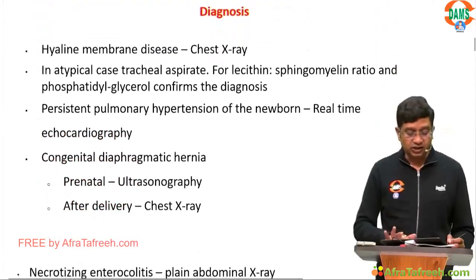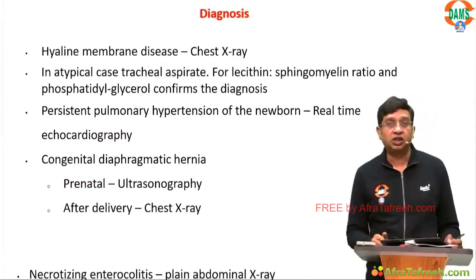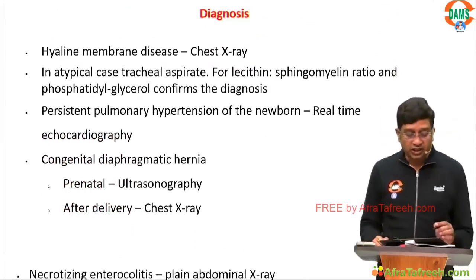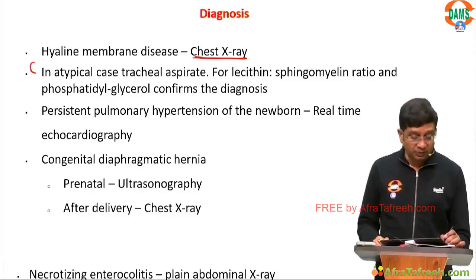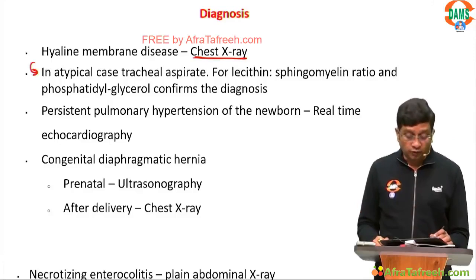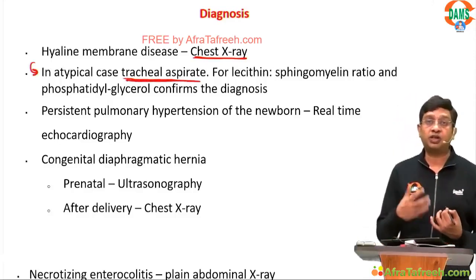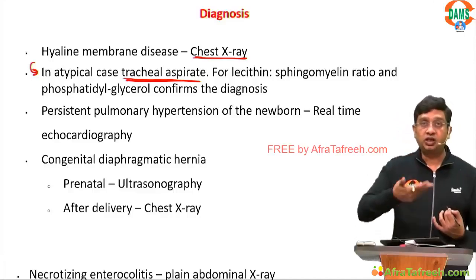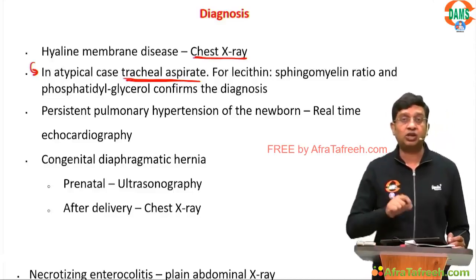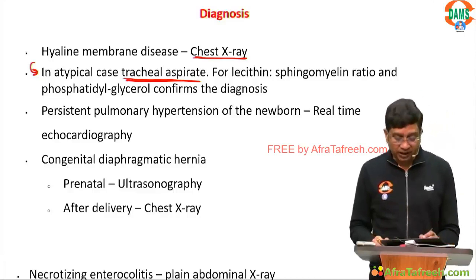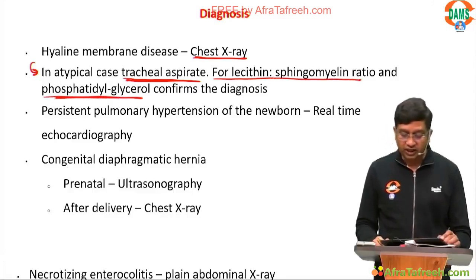In this, I have tried to cover the investigations to be done in neonatology in various conditions. In hyaline membrane disease, you can go for chest X-ray, but in an atypical case you go for tracheal aspirate. Just like in amniotic fluid you measure lecithin sphingomyelin ratio to know lung maturity before birth, the same can be measured in the tracheal aspirate, along with phosphatidyl glycerol.